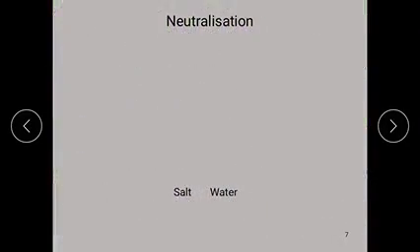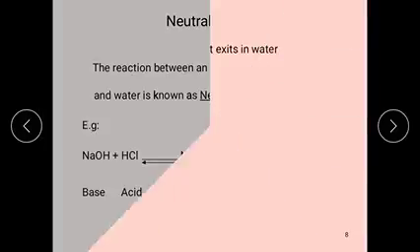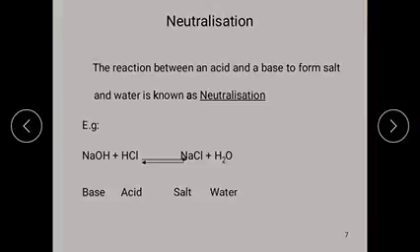Now let us see neutralization. According to Arrhenius, neutralization is a reaction between an acid and a base to form a salt and water.